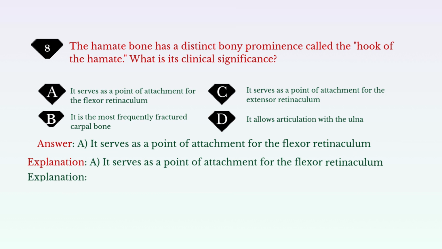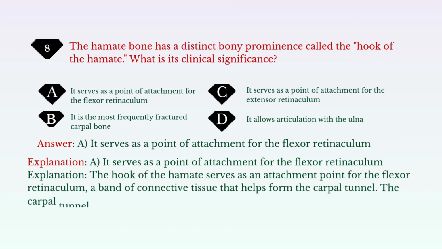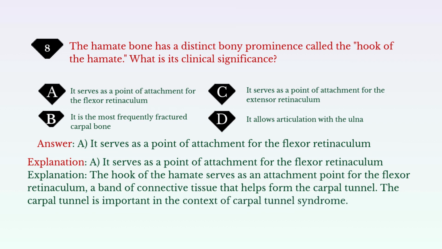Explanation: the hook of the hamate serves as an attachment point for the flexor retinaculum, a band of connective tissue that helps form the carpal tunnel. The carpal tunnel is important in the context of carpal tunnel syndrome.